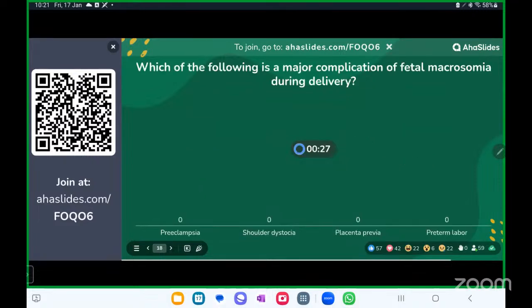Which of the following is a major complication of fetal macrosomia during delivery? So complication of fetal macrosomia, it is not the other way around. You have four options. Your time starts now. Along with that, we can say that delivering a baby with this much weight requires some serious finesse.